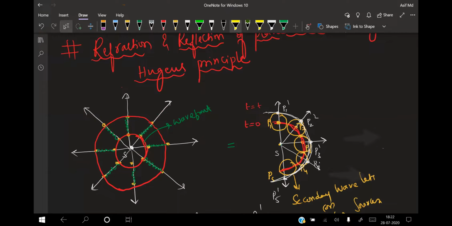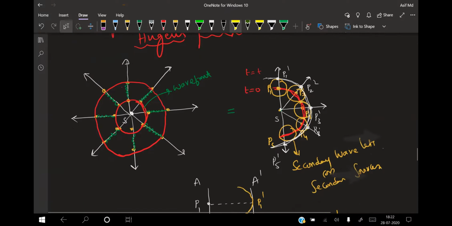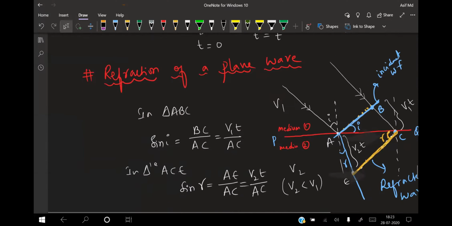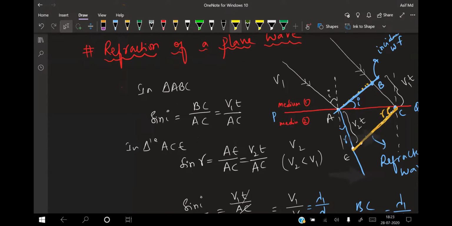We have three different types of wavefront: spherical, cylindrical, and plane. Whenever the source is taken, at that point you draw a circle that acts as a secondary source, and the envelope covering them always moves in the forward direction. We explained refraction of a plane wave using this. When a ray of light goes from a rarer medium to a denser medium, the velocity of light in the rarer medium is more.